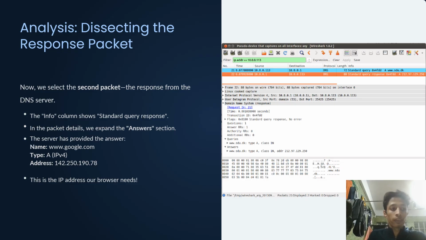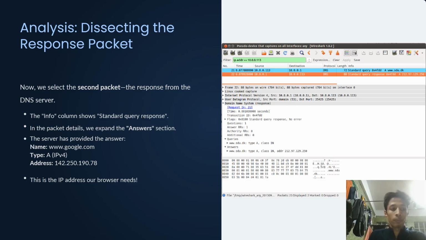Following that query, we have the response. I have now selected the second packet. In the packet details, we can see this is a response, and the information column confirms this. The most important part in this packet is the answers section. When I expand this, we see the server has provided the answer.